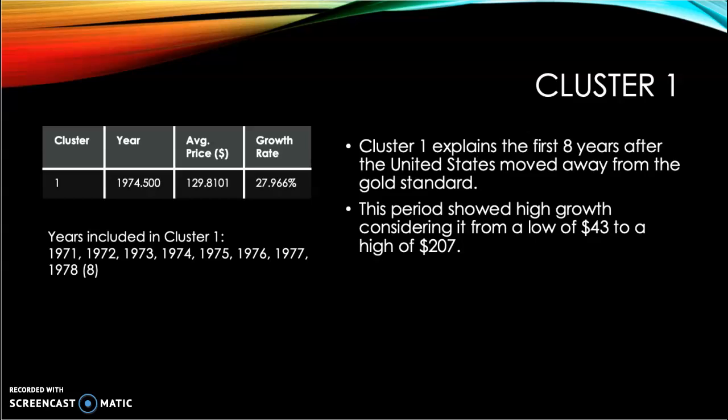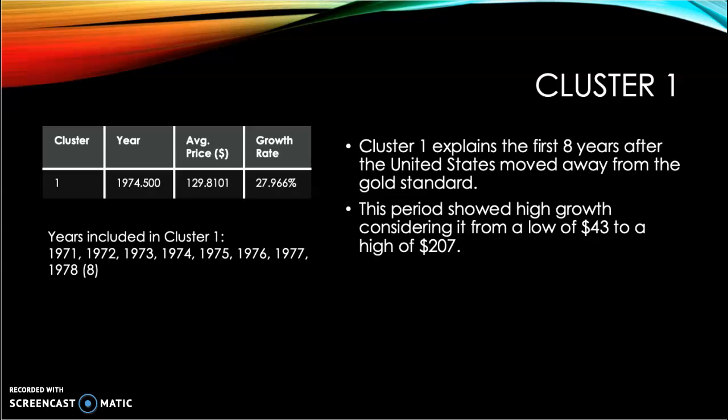This cluster explains the first 8 years after the United States moved off of the gold standard. The price is low because it started at $43 and moved to only $207 in this period. In the next 50 years, this would be the lowest price period in the price of gold.